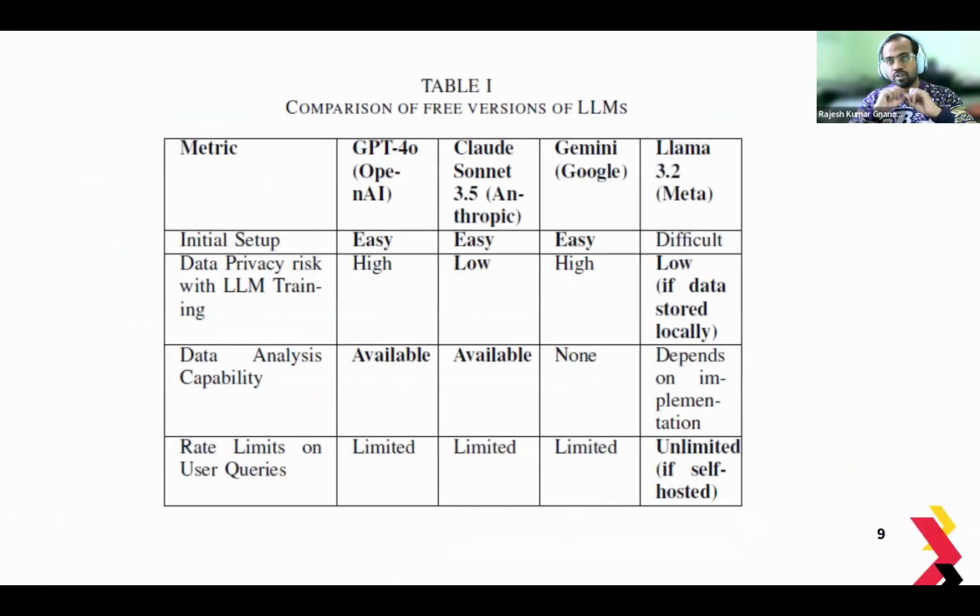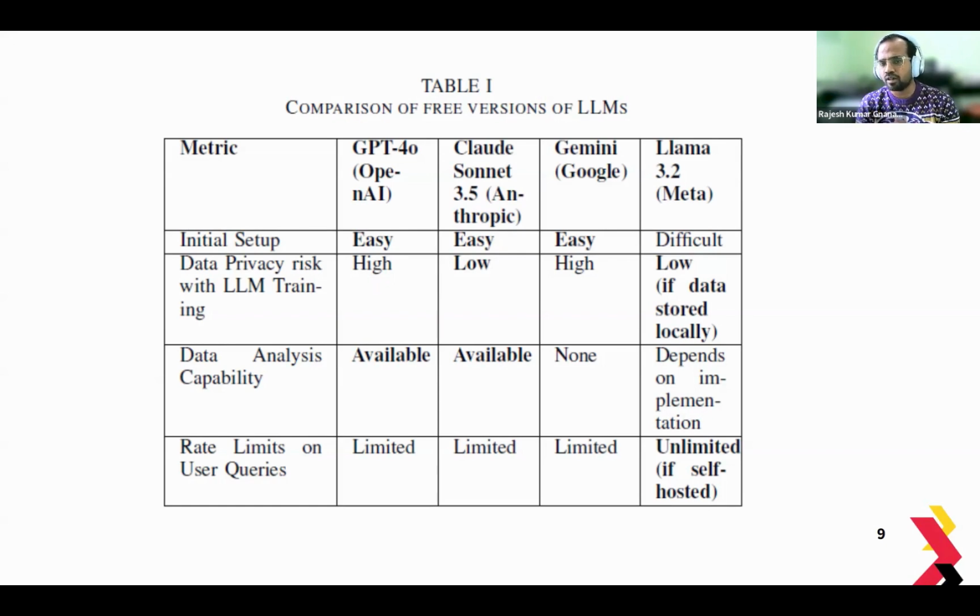So this is a table comparing each of these models. Initial setup was easy for all these 3 proprietary models. It's difficult for Llama 3.2 because we have to create our own infrastructure. Data privacy risk, so this is an important thing. With GPT-4o, the risk is high because OpenAI uses the conversational data in the free version or with the paid version to train their LLM models unless you go behind the settings and turn it off.